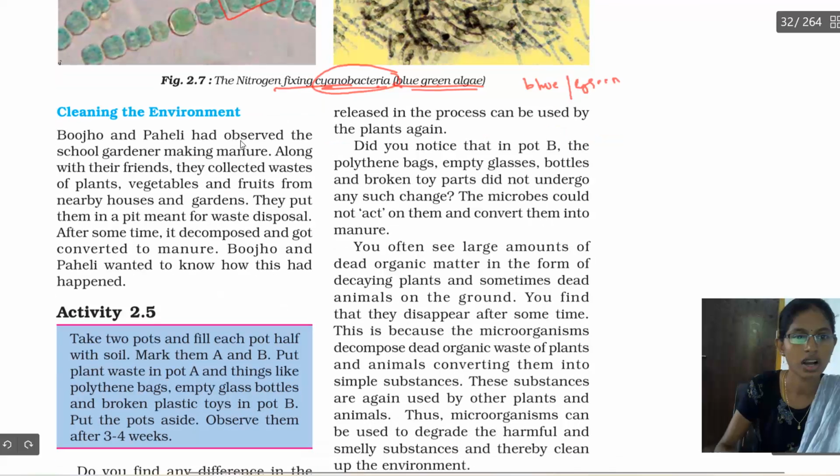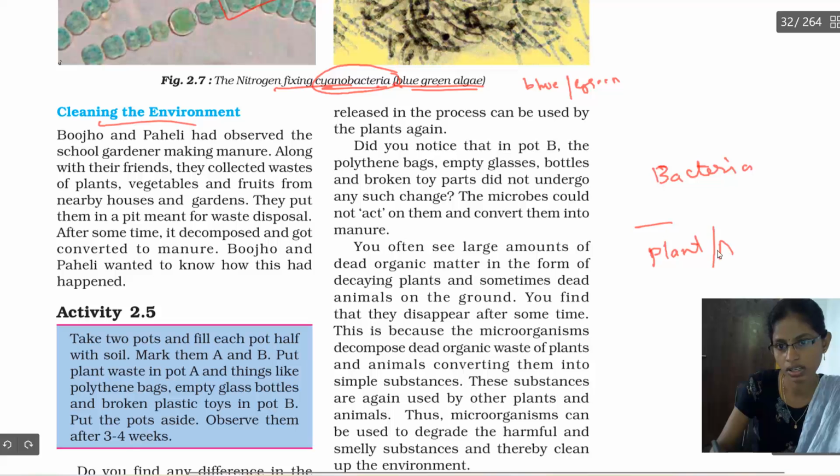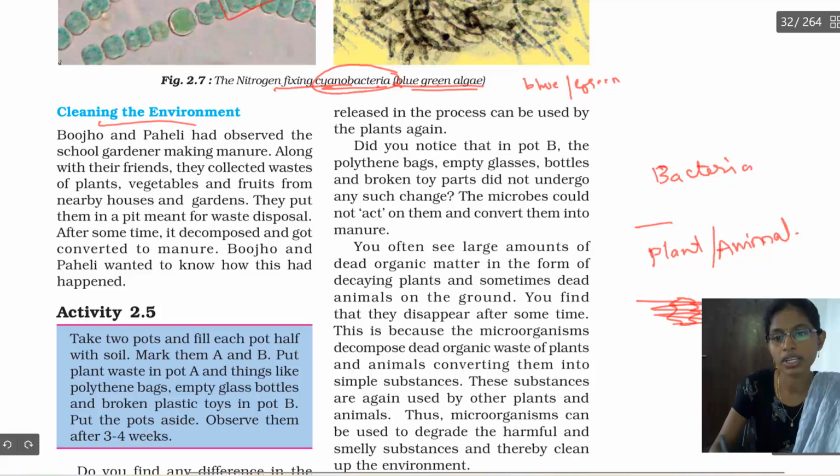Now let us see how cleaning of the environment happens. Bacteria are helpful in cleaning the environment. Let us consider that an animal or a plant dies. What happens after a few days? We see that some small worms or microbes sit on it, and after a few days the animal completely vanishes, or completely decomposes. Why is this happening? Because of the decomposition action of the microbes.